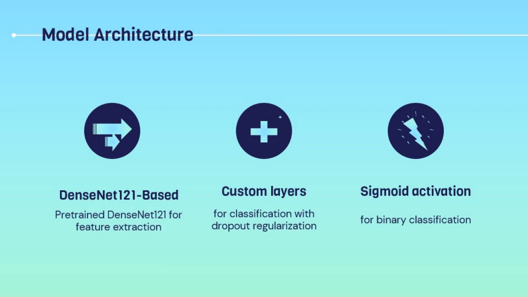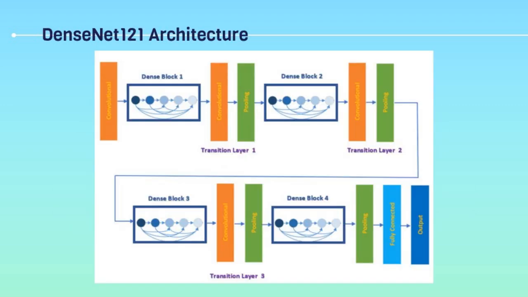The output layer is a single dense layer with a sigmoid activation function, enabling binary classification to differentiate between real and fake images. Why this architecture? DenseNet 121 is known for its ability to reuse learned features through its dense connectivity pattern. It's particularly suitable for tasks that require detecting subtle distinctions such as real versus fake face detection.